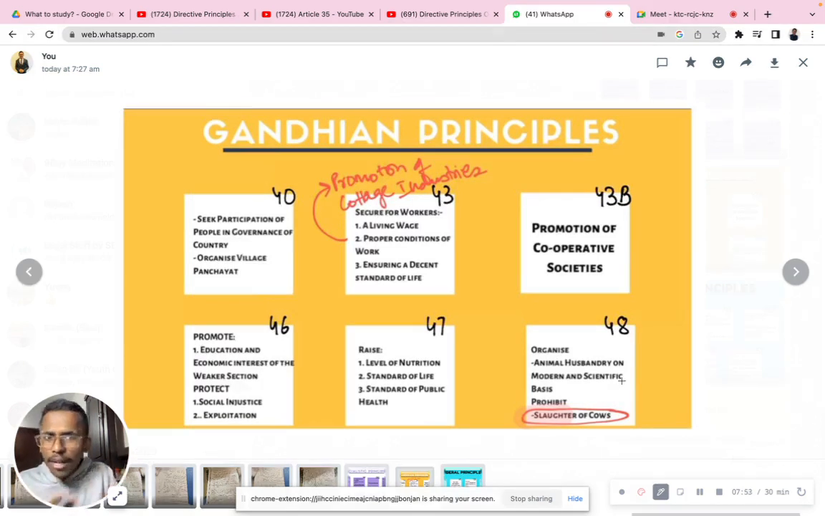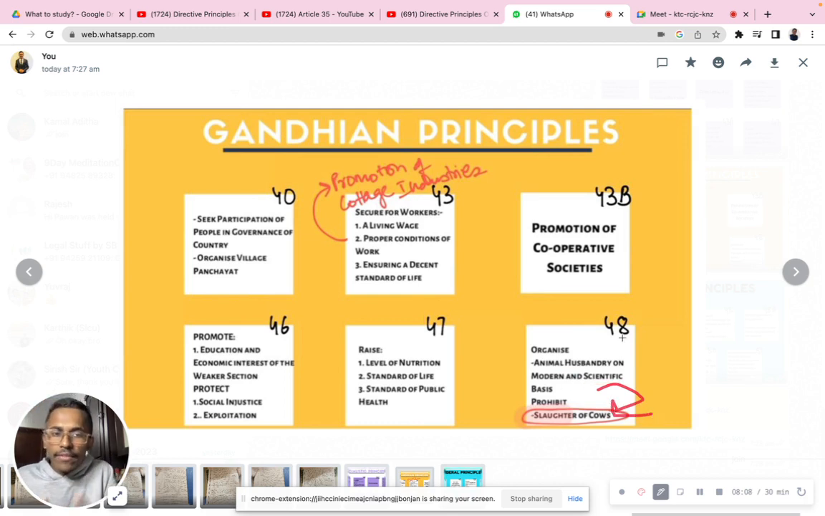And there are different kinds of schemes. Kudumbashree is also one of the most famous, where a group of women come together and make some kind of products and sell them. That is also a very famous thing in Kerala. Similarly, animal husbandry on modern scientific lines, and prohibiting the slaughter of cows.